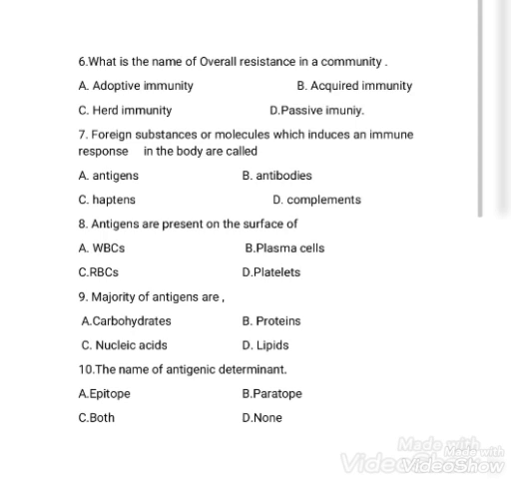Next question. Majority of antigens are carbohydrates, proteins, nucleic acids, lipids. Majority of antigens are proteins in nature. The right answer is option B, proteins. Next question. The name of antigenic determinant: epitope, paratope, both, none. The antigenic determinant is known as epitope. The right answer is option A.